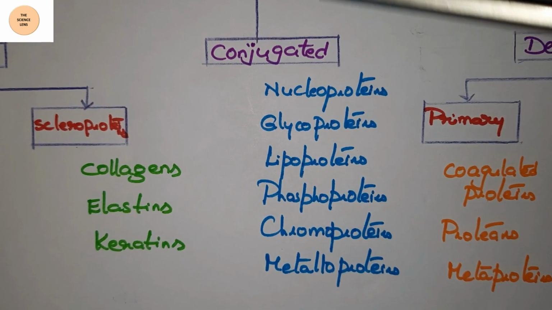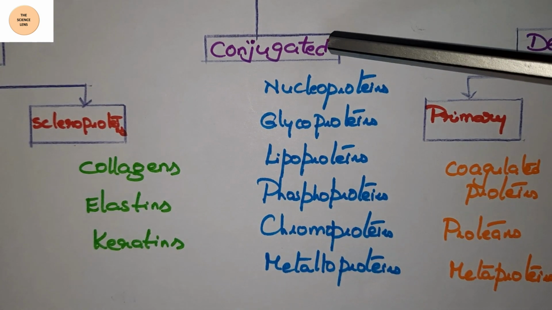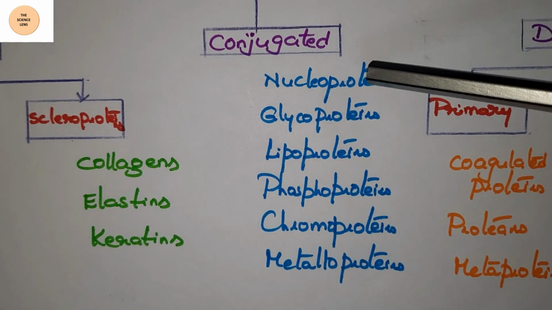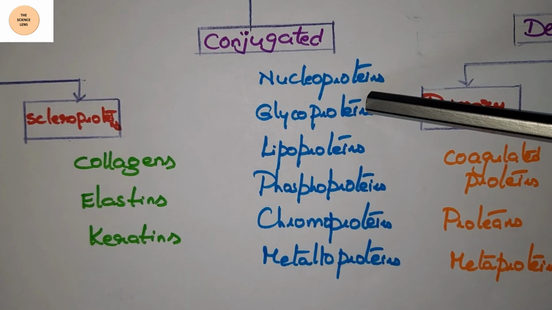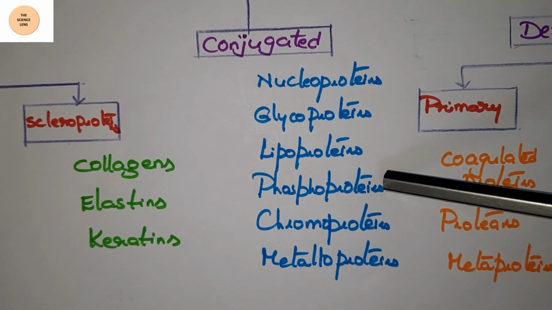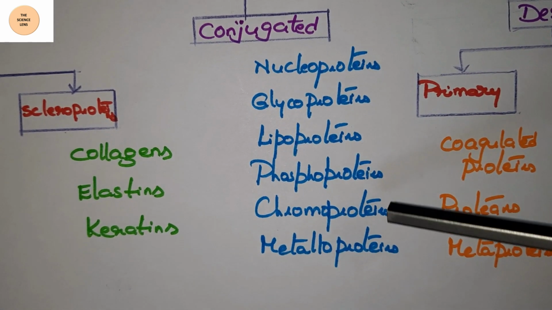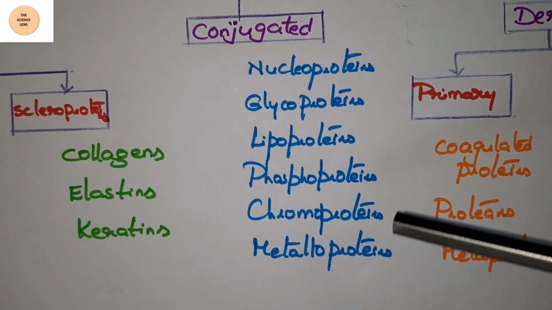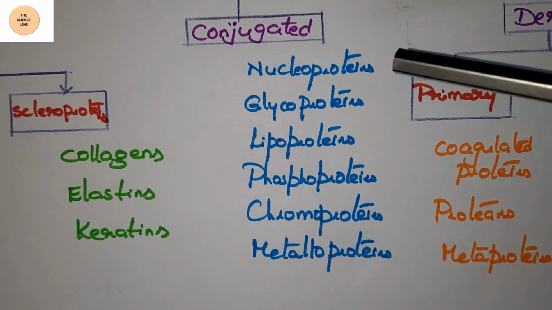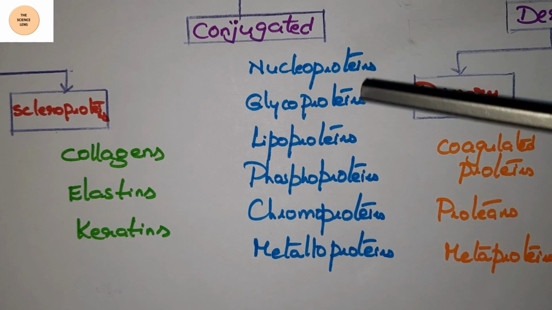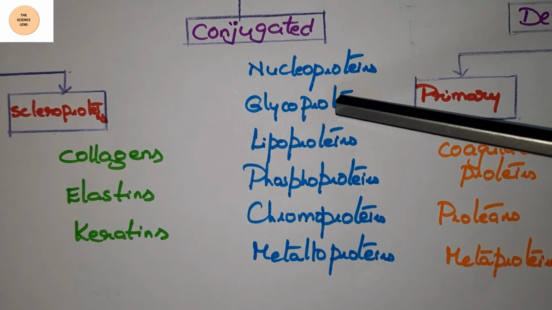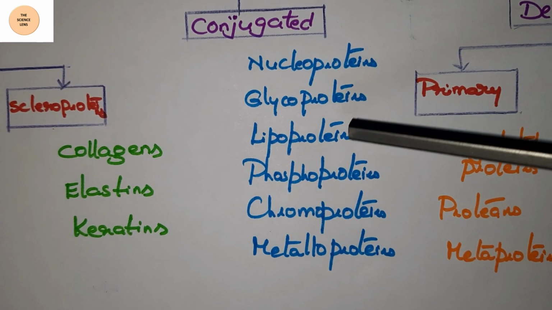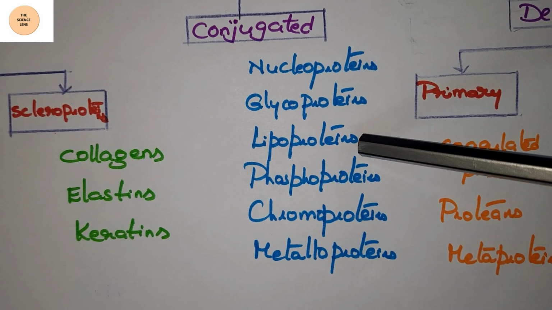Second class under the classification of proteins is conjugated proteins. Under that one, nucleoproteins, glycoproteins, lipoproteins, phosphoproteins, chromoproteins and metalloproteins are included. In nucleoproteins, nucleic acid is the prosthetic group, whereas in glycoproteins, carbohydrate is the prosthetic group. In lipoprotein, lipid is the prosthetic group.